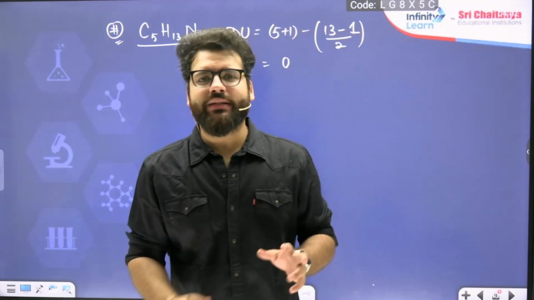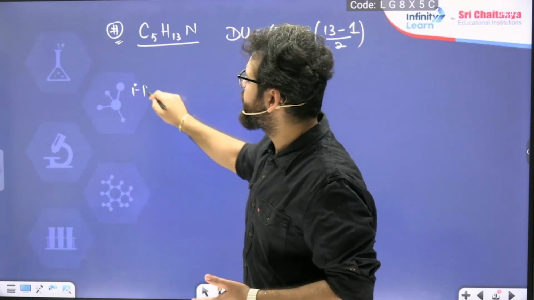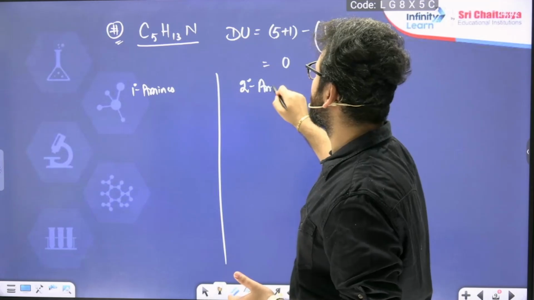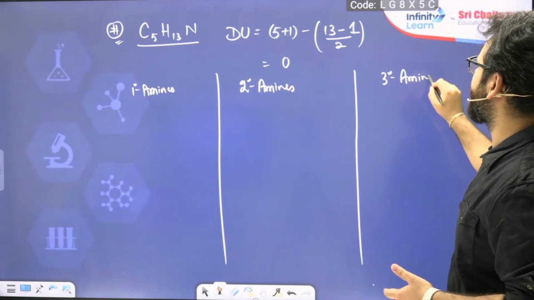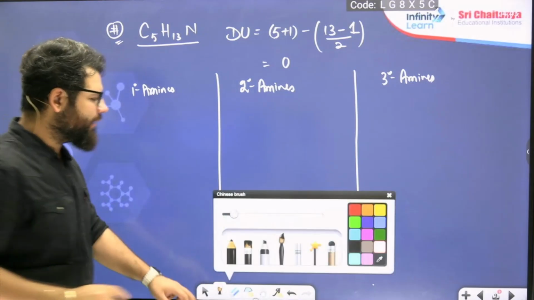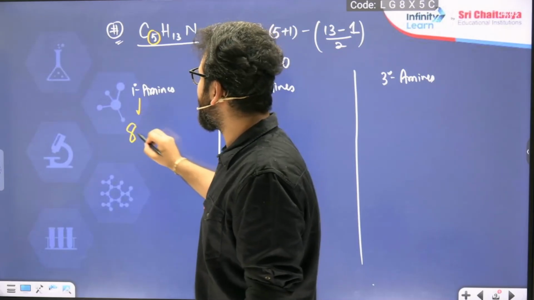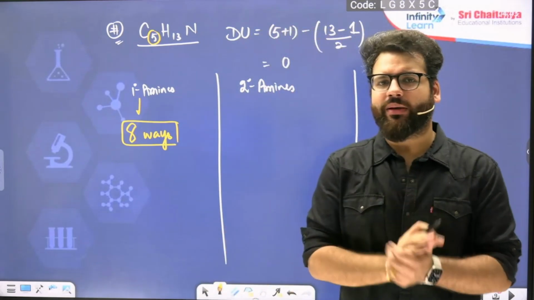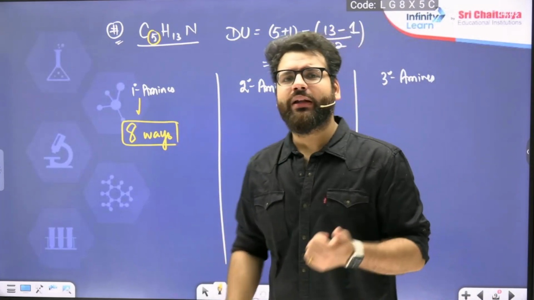So my strategy is what? My strategy is to keep just primary amines separately, secondary amines separately, tertiary amines separately. Everybody be careful and see the trick I am doing. Primary amine. I have to keep 5 carbons. 5 carbons, did I tell you there are 8 ways to keep? So there will be 8 ways of primary amine. 8 compounds will be there. Just the structural I am asking. For stereo, you will have to draw them, sorry. Structural, 8 ways. 5 carbon, 8 ways.